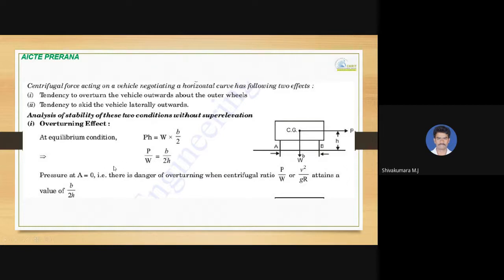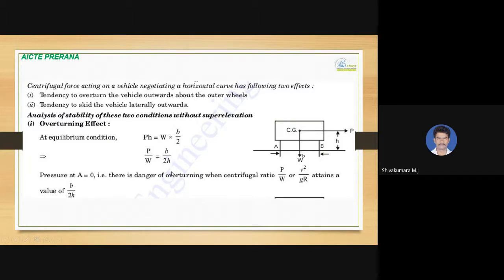If the pressure at A is 0, there is a danger of overturning when the centrifugal ratio P by W, or V square by g R, attains a value of B by H.